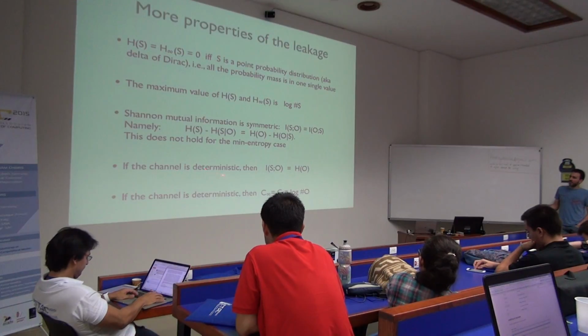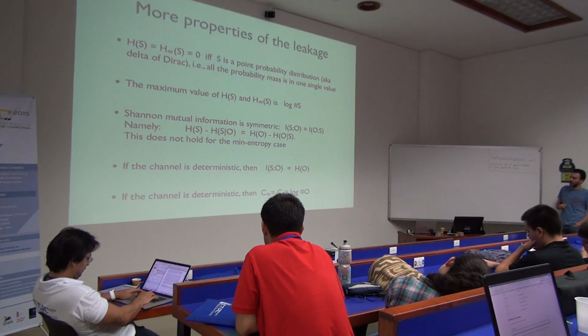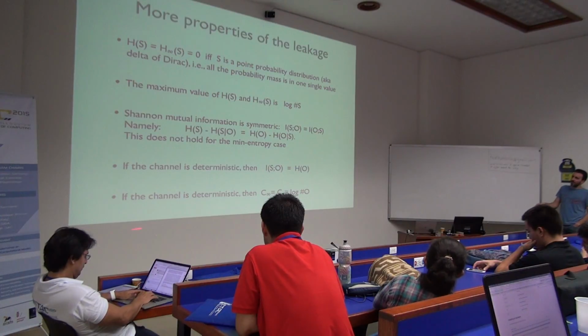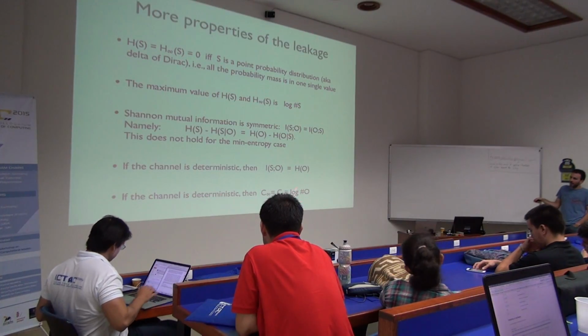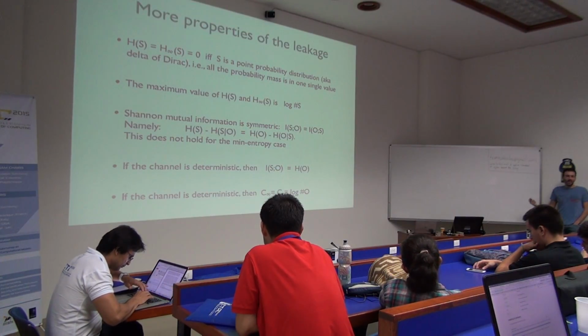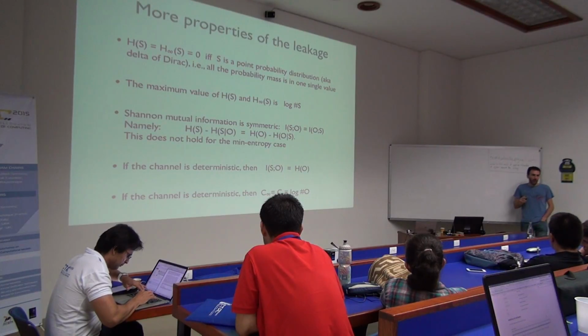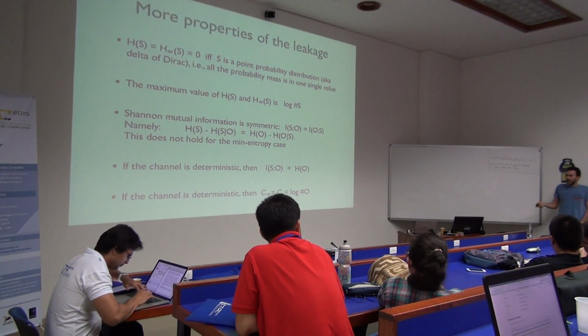In particular, if the channel is deterministic, then the mutual information will be the same as the entropy of the output random variable. So you can just look at the outputs as a random variable, and the mutual information will be this. And then again, if the channel is deterministic, computing the capacity is very simple. Just look at the number of different observations of your system, and this is exactly your capacity. This is the maximum possible leakage you can have under both Shannon and min-entropy. So deterministic systems are easier, and you just need to count the number of outputs.